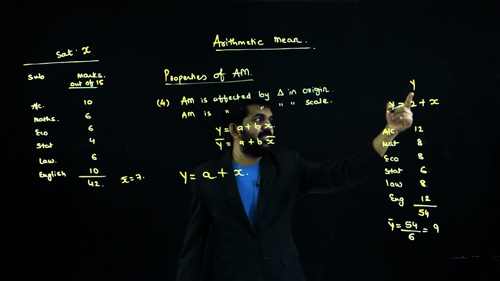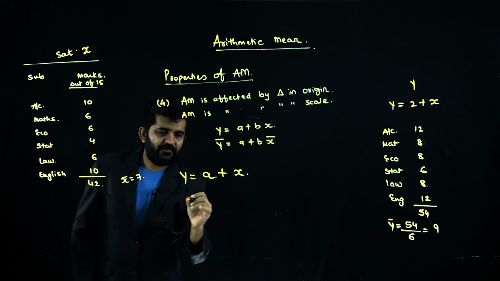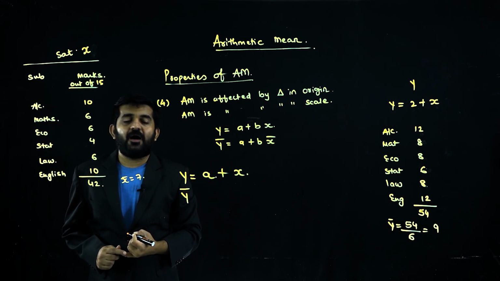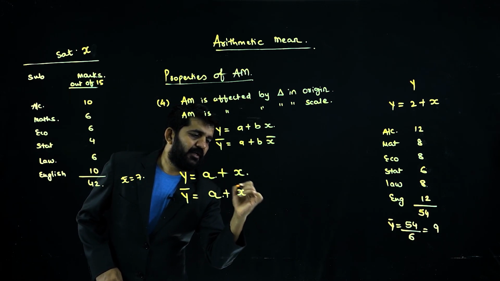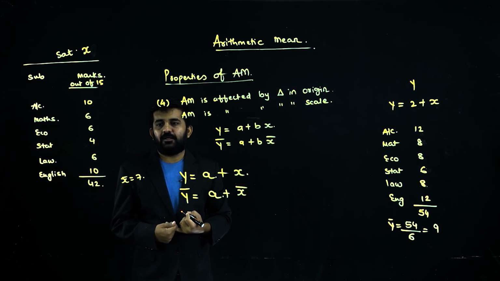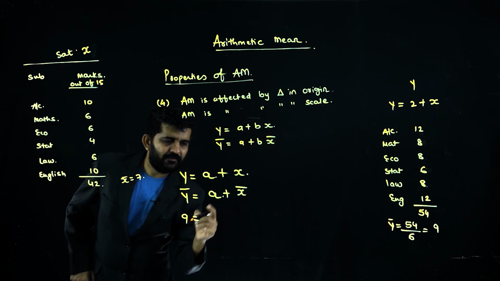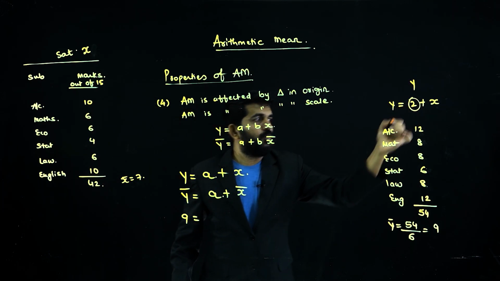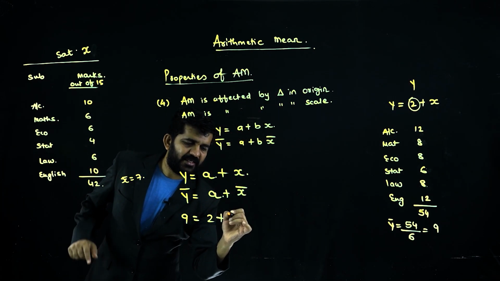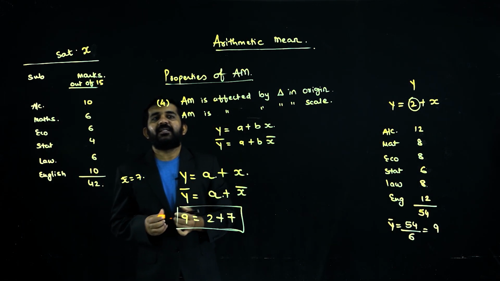If Y is A plus X, that is 2 plus X, then Y bar is equal to A plus X bar. Is it true? Yes. Y bar is 9. What is A in our case? We have added 2 marks. 2 plus X bar, which is 7. Is it true? The answer is yes.